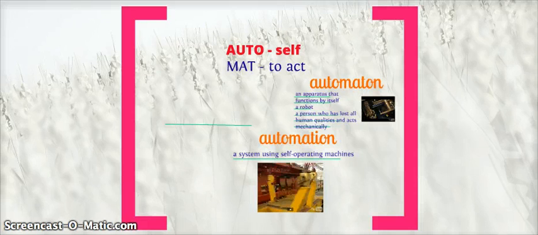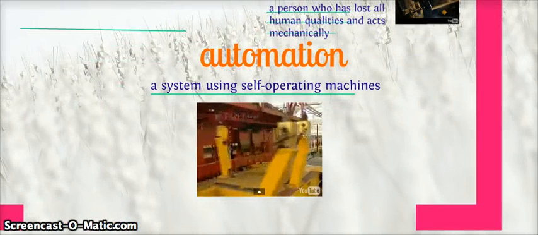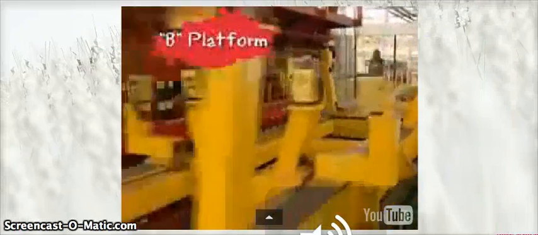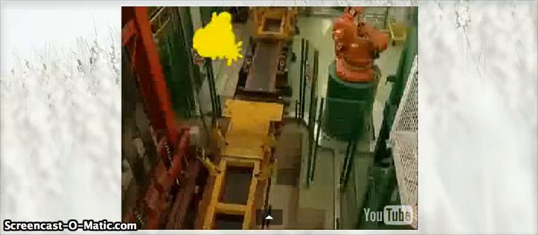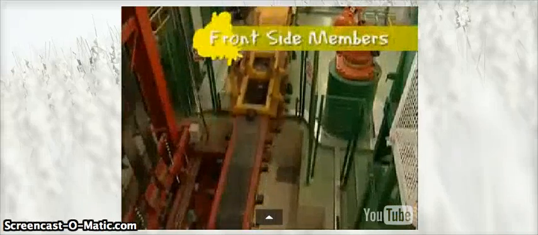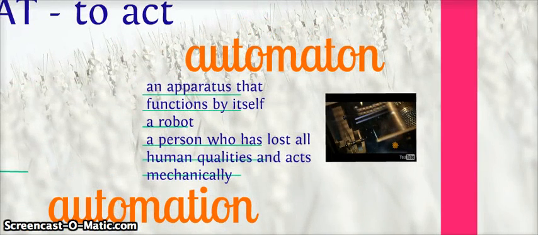The next 2 words come from 2 different roots, auto meaning self and mat meaning to act. Okay? So first, we have automation, and that means a system using self-operating machines. And we're going to take a look at what that looks like. So here you see these machines are working all by themselves. They don't have anyone running them per se, right? They're putting the pieces together on their own. So that's automation. The factory introduced automation, replacing many workers with robots. So make sure that you've highlighted that root mat and underlined its meaning and highlighted automation and underlined the definition.